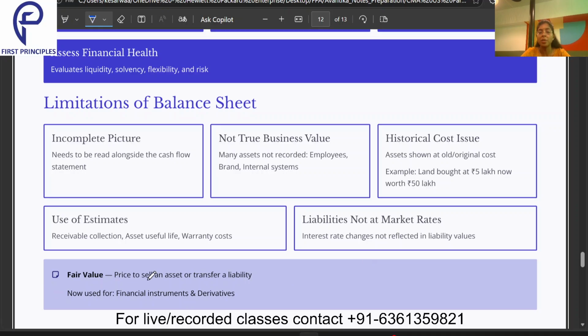Then fair value: the price to sell an asset or transfer a liability, now used for financial instruments and derivatives. What is fair value? One thing we need to remember, it is the price which we will get to sell an asset or maybe transfer my liability to another person. That is fair value. So if fair value is mentioned anywhere in the question, you just understand what fair value is.